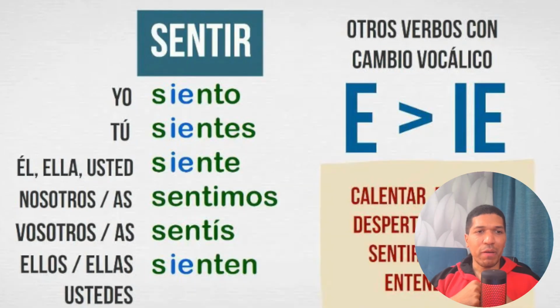So, going on to the next group of irregular verbs. The next group of irregular verbs is sentir. And in this group, we add I before the E. Sentir is to feel. I feel, yo siento. You feel, tú sientes. And nosotros and vosotros, like before, stay the same. Don't need to change anything. It will be like a regular verb. But for the rest of them you need to add I before the E.